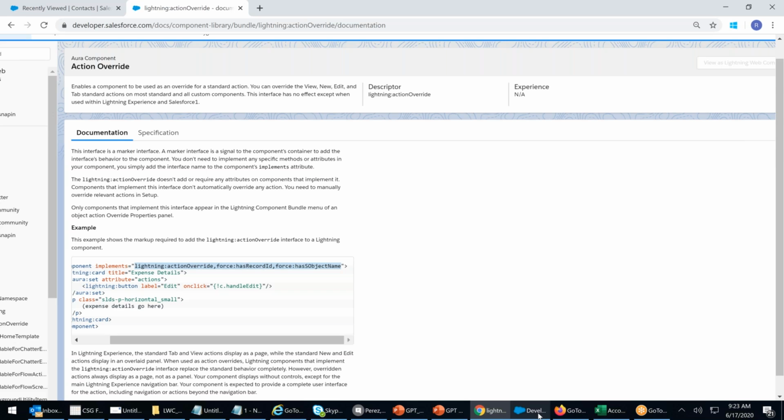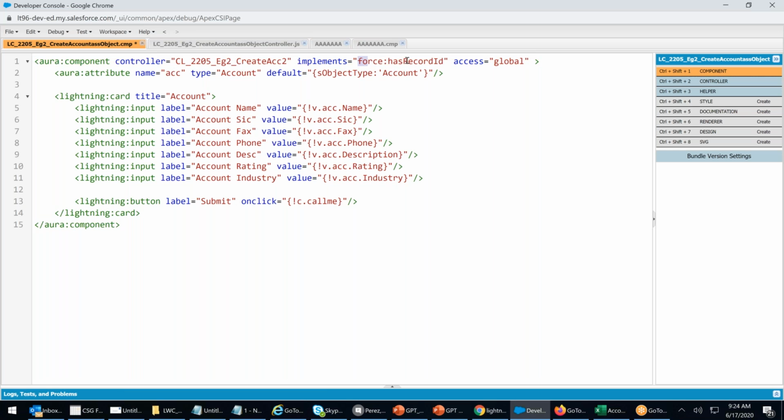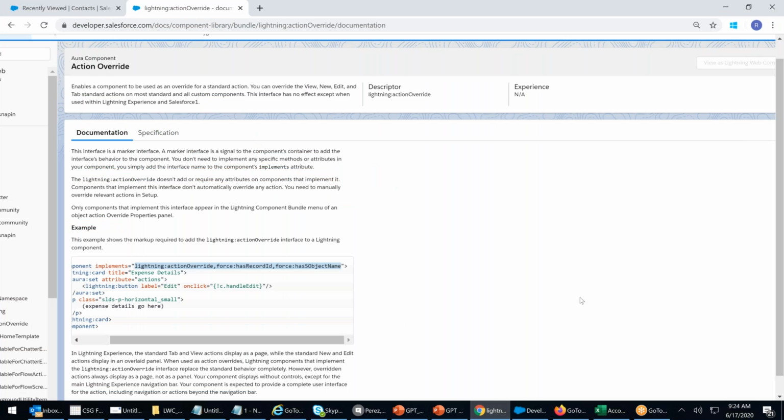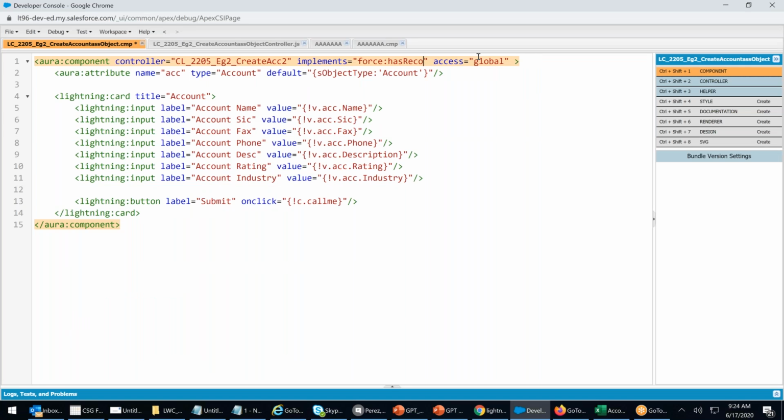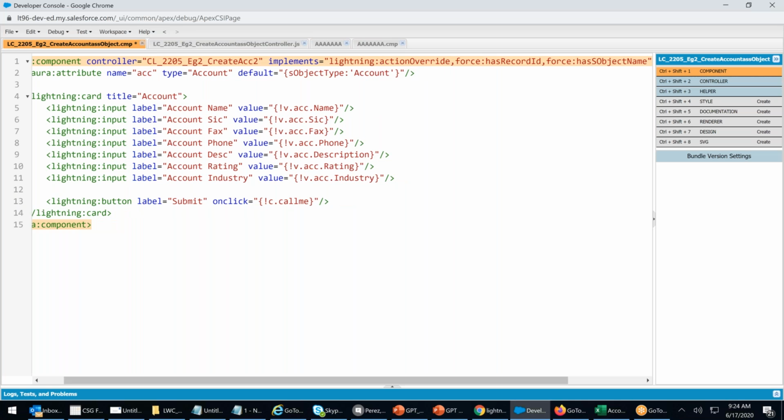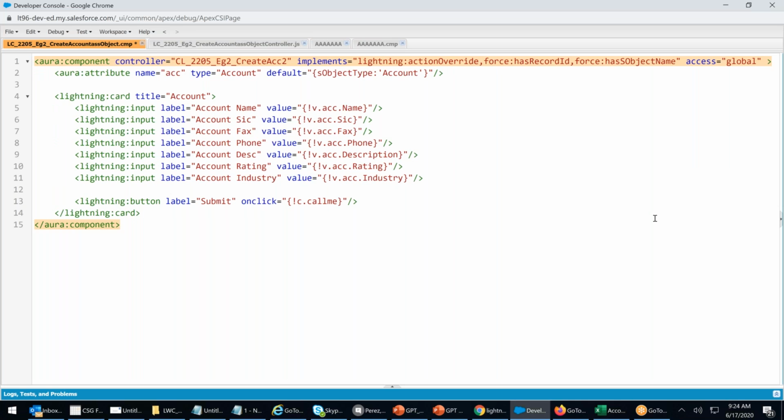Control C, implements. Actually, if I don't check, I can directly write it. Control C, right? I come here, remove the force has record ID. Implements. That's it. I need this lightning action override. You need lightning action override.